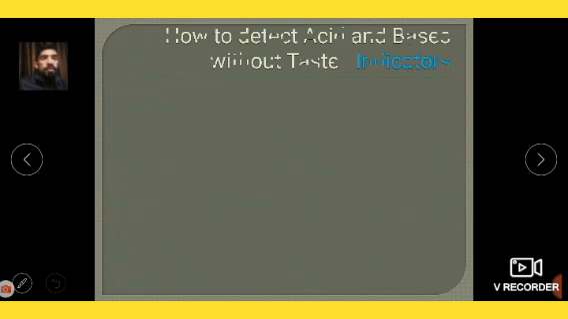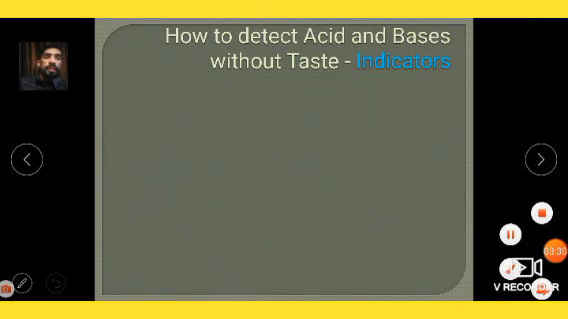Now, how do we detect acid and base without tasting? This is very important, dear students. As we know, acid tastes sour and base tastes bitter, but it is not possible to taste all kinds of acids and bases, as they can be very harmful and risky for our life. So we have indicators. With the help of indicators we can detect acids and bases. Generally, the acids and bases present in our science lab are detected with the help of indicators.